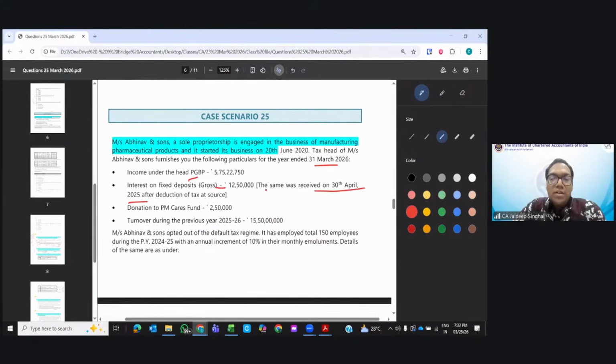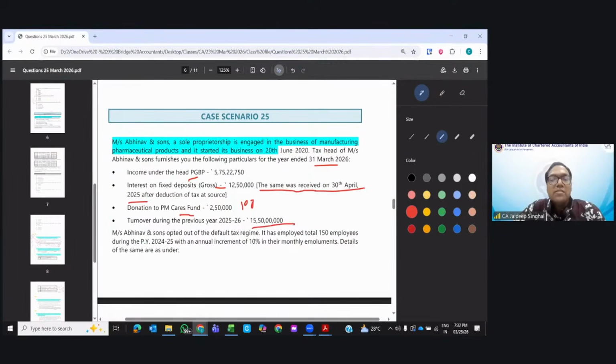Can you see this line is important? Is this line normally given in any question? This type of line is normally not given, right? So this may have some significance. Next, donation to PM Cares Fund, which deduction? 80G, 100%. It is 100% without limit.